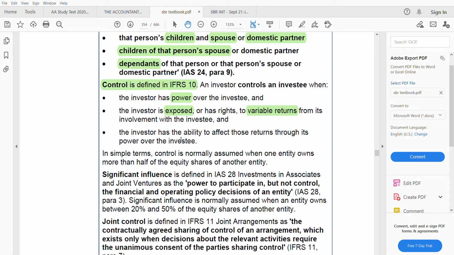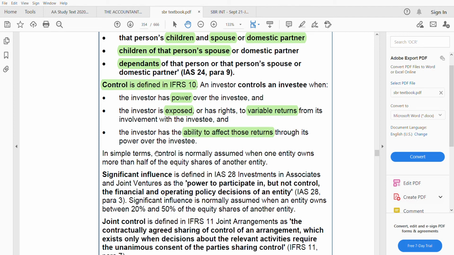Since they have power, he can affect the returns, he can change the returns. So these three conditions are there, control is there. Normally, in short, if one entity owns more than half of the equity shares of another entity, more than 50%, it is known as having control.